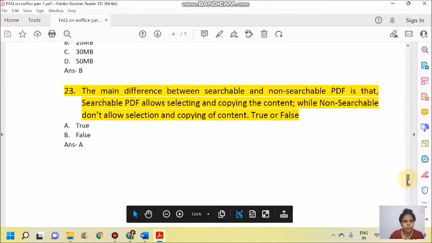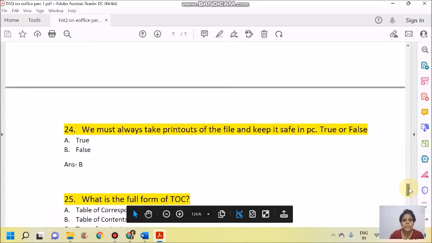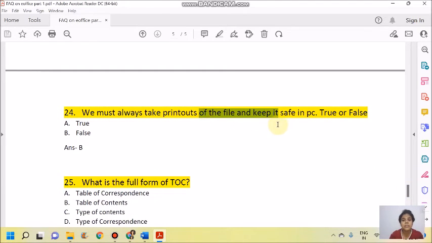Next question, the 24th question is, we must always take printouts of the files and keep them safe in the PC. Of course, the answer is no. eOffice is the other name for paperless office. So if you are downloading papers and keeping printouts of files in your office, then there is no point in using eOffice. In eOffice, the entire document is saved and kept for future purposes. So you must not take printouts of the file.